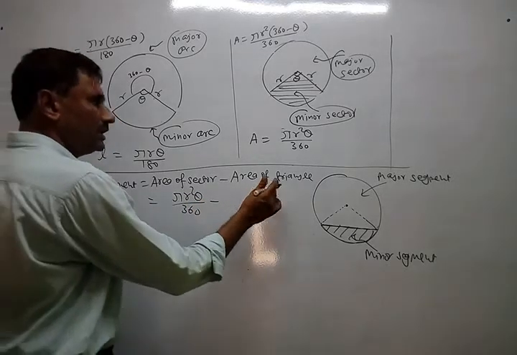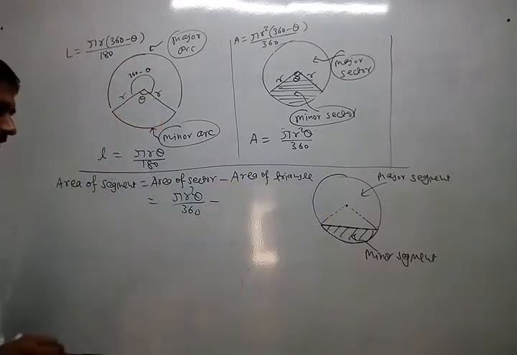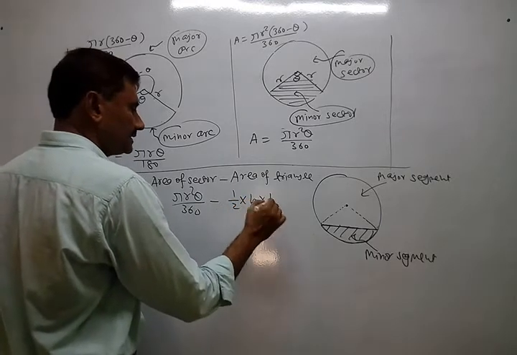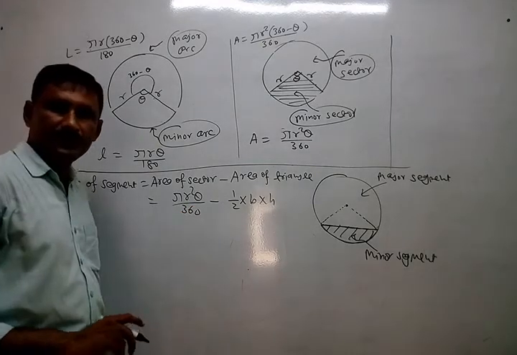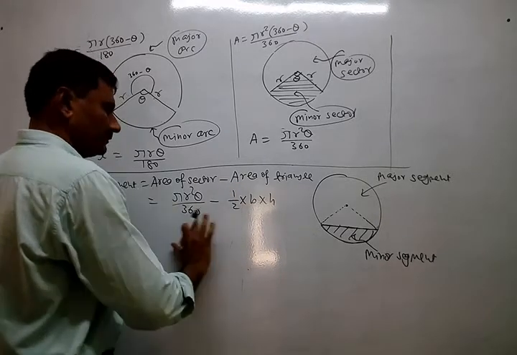But for the triangle, you know half into base into height. But here height, means altitude, is not given every time. Base may be given, but altitude is not given every time. So here you can write this general formula, no problem.